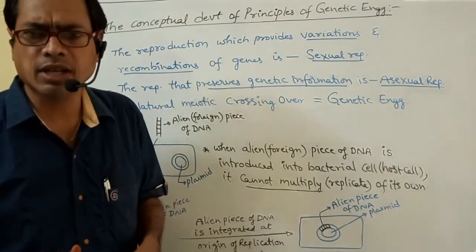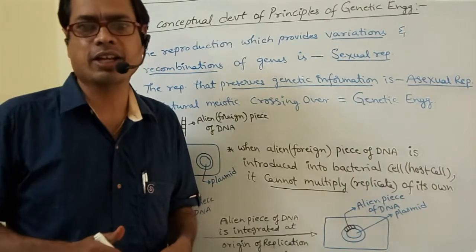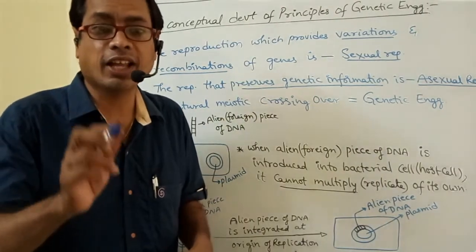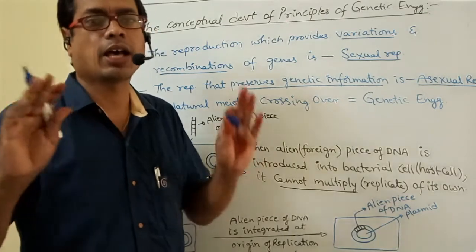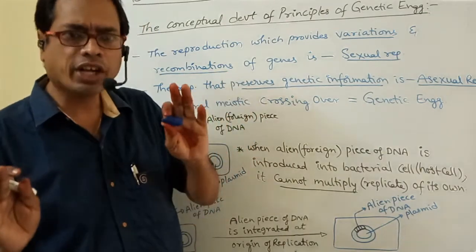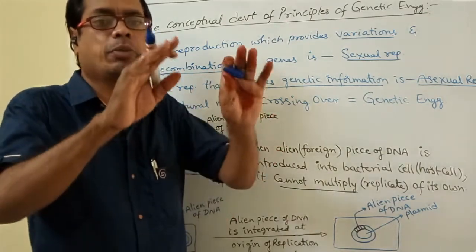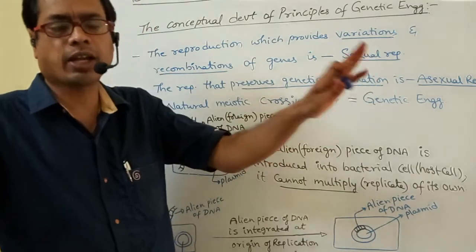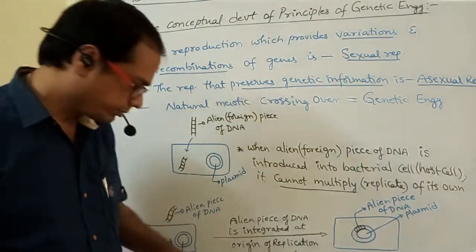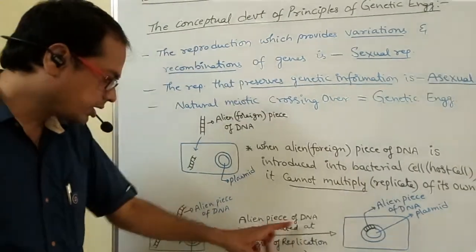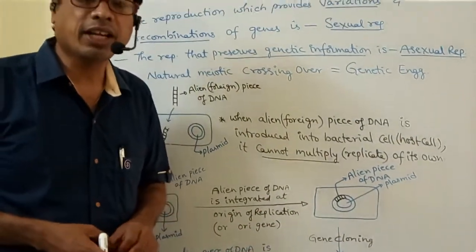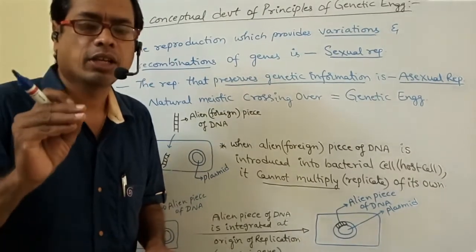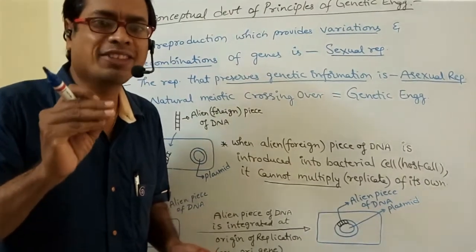When is the alien piece of DNA able to replicate? The alien piece of DNA is able to replicate when it is integrated with the plasmid. If it is not integrated with the plasmid, the alien piece of DNA cannot replicate of its own. See, where is this alien piece of DNA integrated? At which place? That site is called the origin.